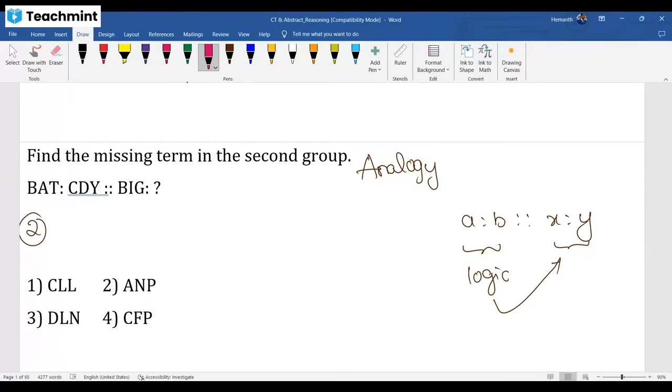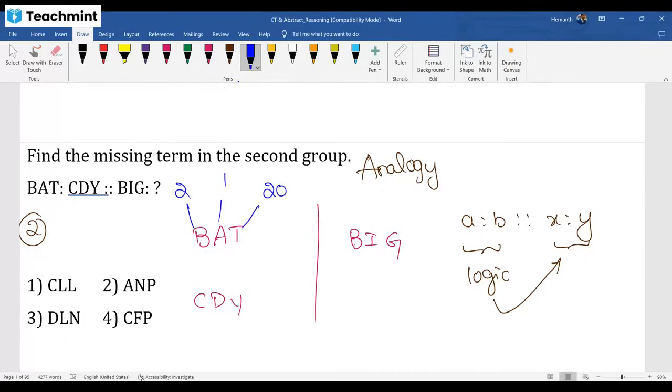I can say this is also a coding and decoding question. BAT is coded as CDY, then BIG is coded as what? Here B is nothing but 2, A is 1, T is 20. I already gave a prerequisite: you have to know each letter value. C is 3, D is 4, Y is 25. If you check, my dear friends, 2 and 3 is plus 1 logic, 1 and 4 is plus 3 logic, 20 and 25 is plus 5 logic. So the logic is you have to do plus 1, plus 3, plus 5.